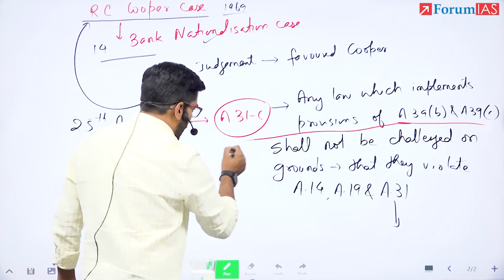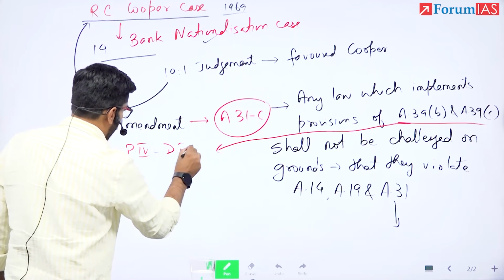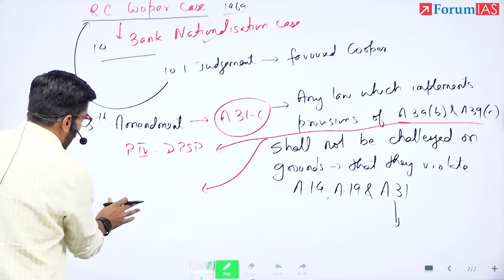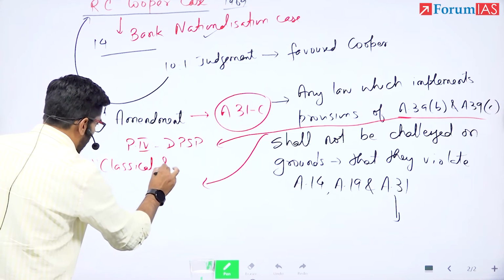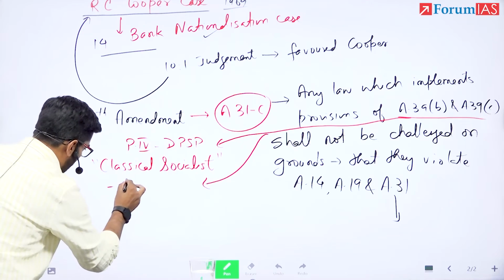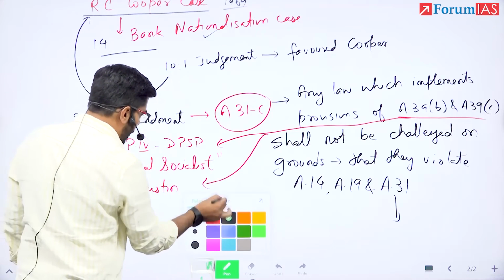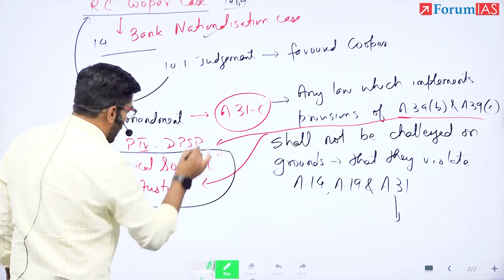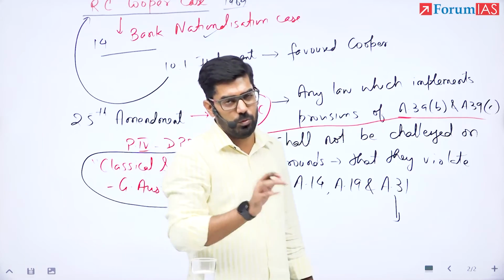Now, what are 39B and C? What are the provisions? These are in Part 4, DPSP, and these two articles have been labeled as classical socialist provisions by no less than Granville Austin. Granville Austin was an American jurist, but he was also an expert on the Indian Constitution. Wonderful books he has authored, Cornerstone of a Nation, and so on and so forth.